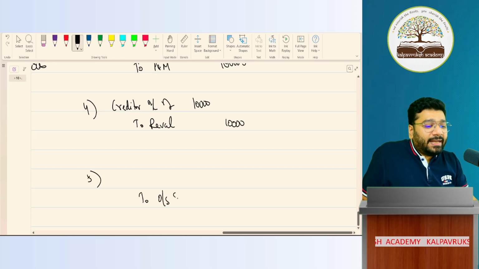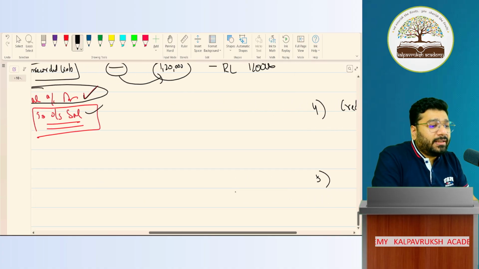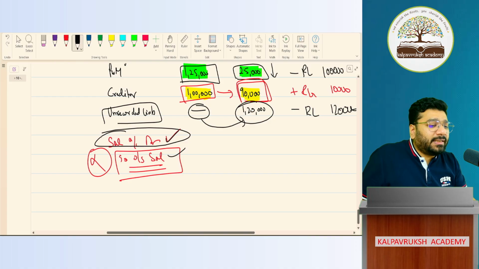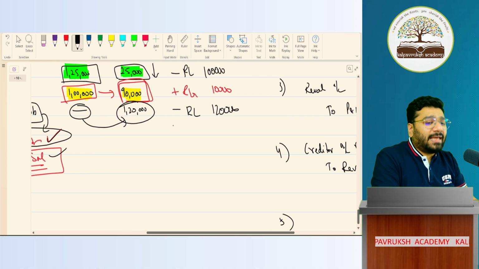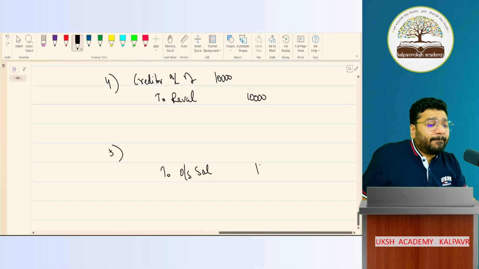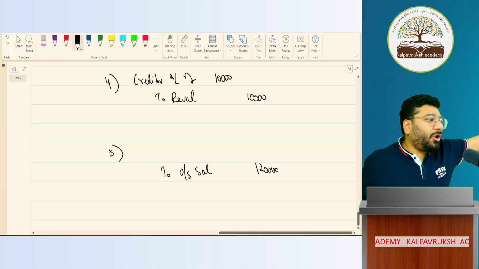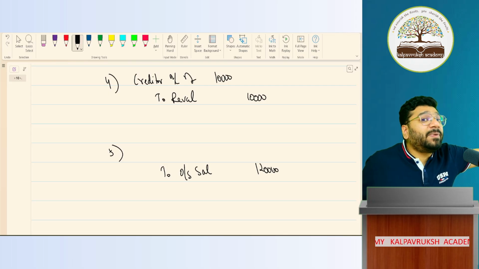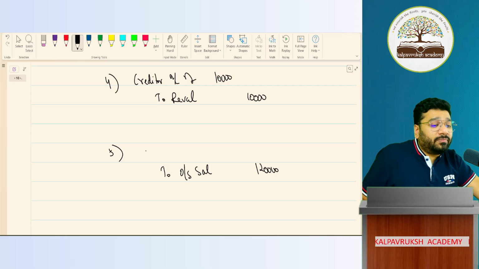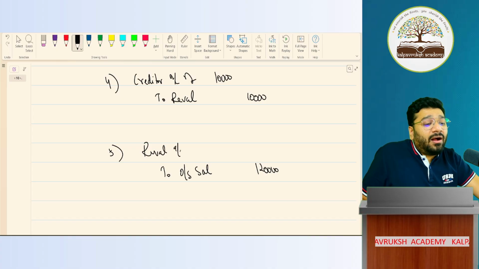What is it? Outstanding salary. How much? 20,000. This unrecorded liability is nothing but outstanding salary. To outstanding salary, 20,000. This is a loss only for you, no? Debit all expense and losses in the P&L account. In the revaluation account, okay.